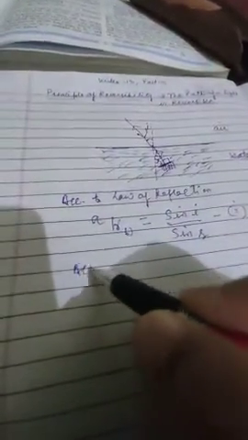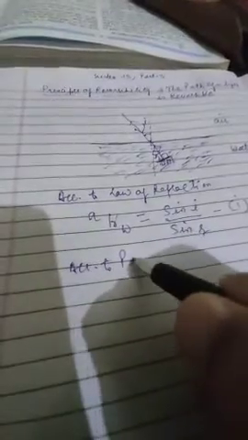So you can write here, according to the principle of reversibility, the refractive index of air with respect to water is sine of angle R upon sine of angle I. This is equation number 2.